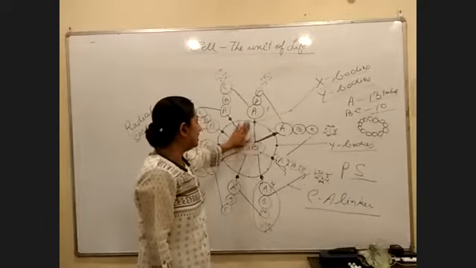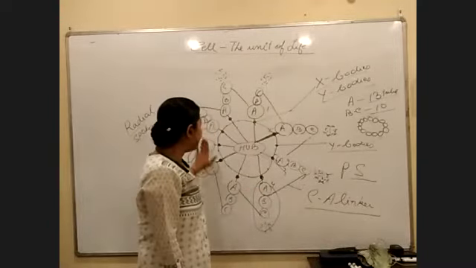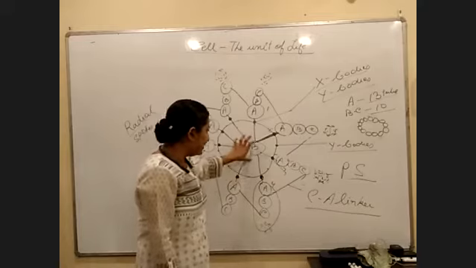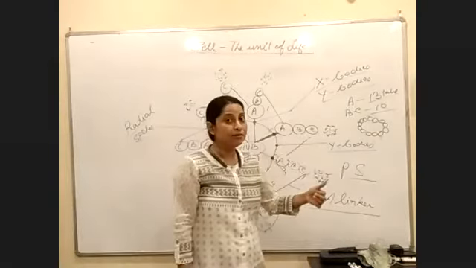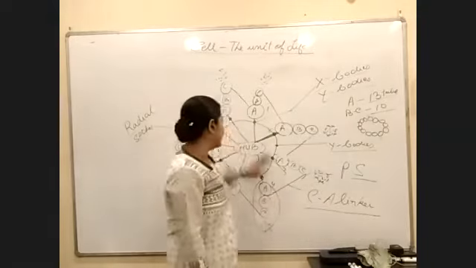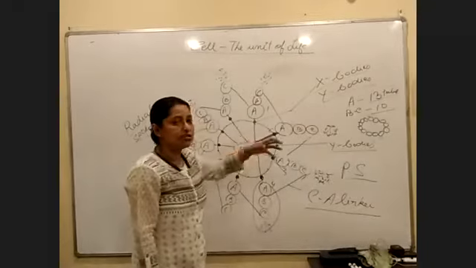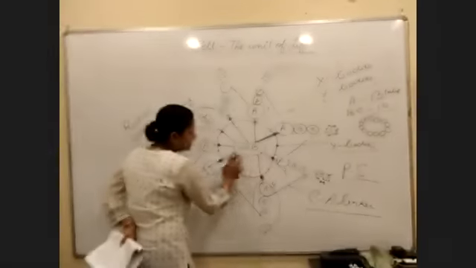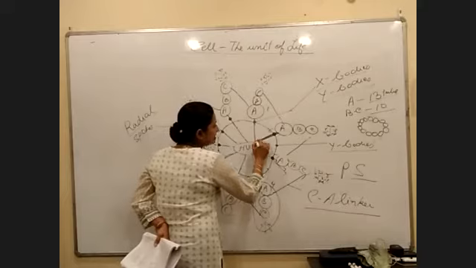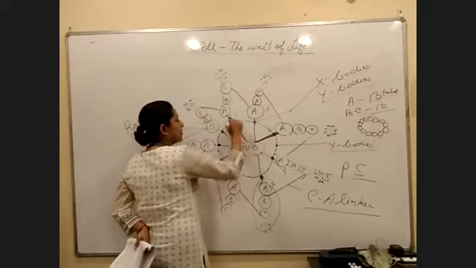The third point is, in the cytoskeleton of the centriole, the center is also called the hub. In the center, they do not have any microtubules. So it is almost an open space or a hollow structure, right? From the hub, or from the center, we see certain spokes coming out.